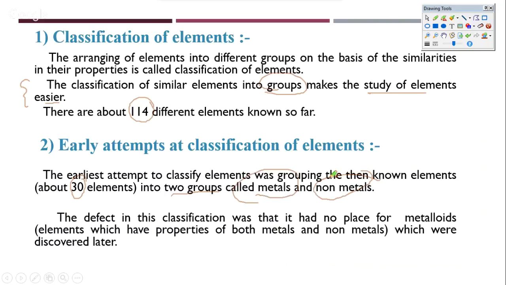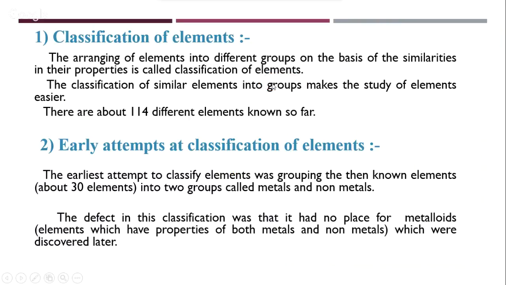And non-metals, most of them were gaseous, of course. So smoke was known, fumes were known. So some amount of idea was there on the non-metals part. But of course, whenever you talk about metals and non-metals, the position of metalloids becomes pretty unknown, right? So there was always a defect in just calling elements metals and non-metals, and now we know that there are much more complexities involved, even inside metals or non-metals per se. So later on, it came up that metalloids are those elements which have properties of both metals and non-metals, an umbrella term for all the elements which showed the properties of both.